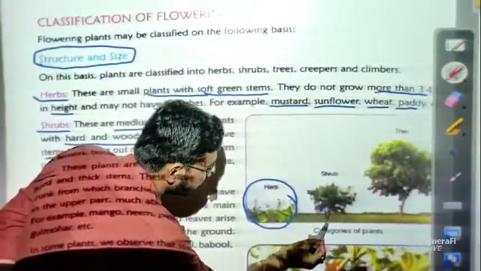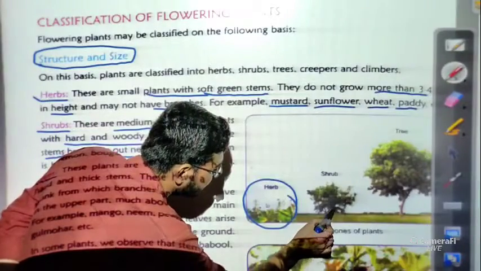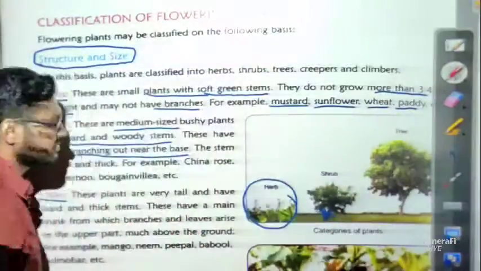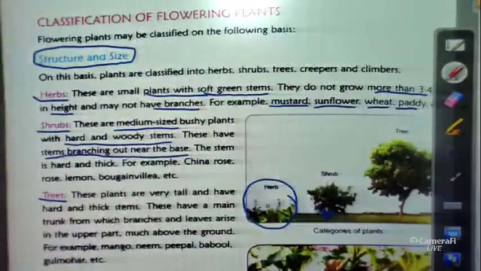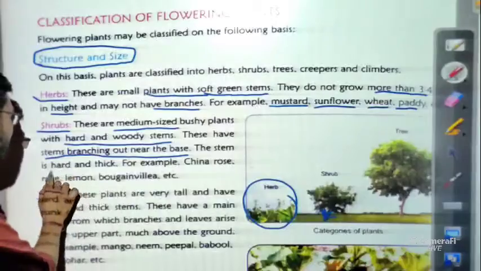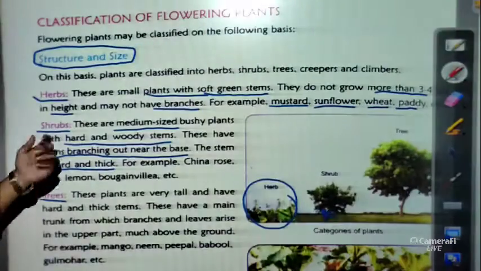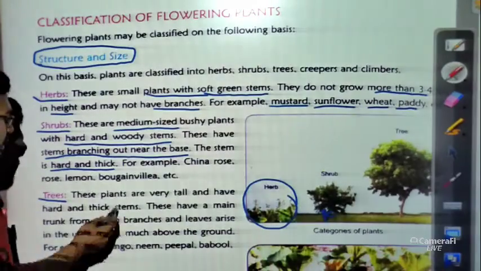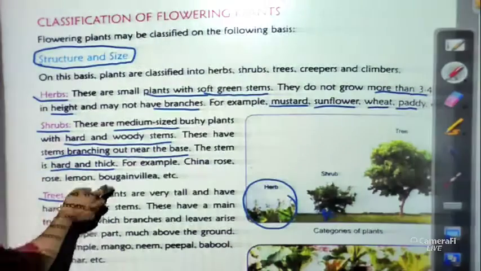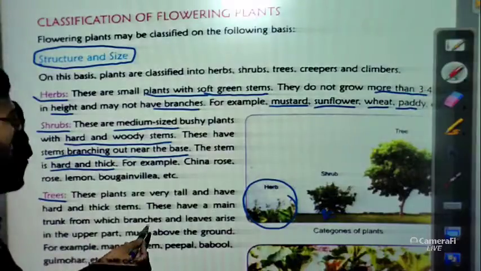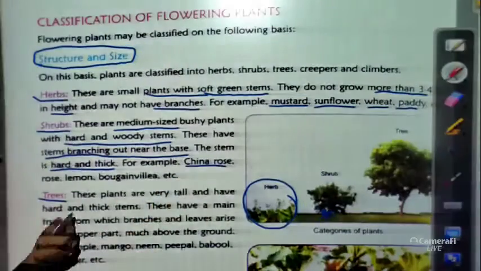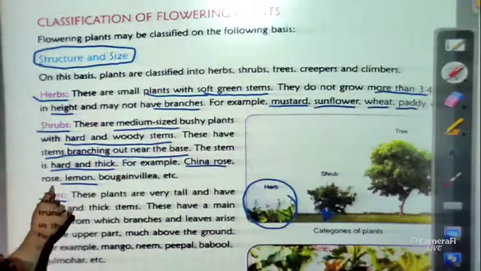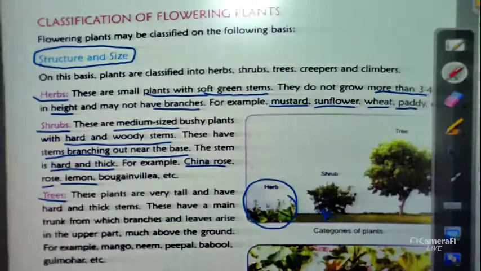You can see here that if this is the base, the branches are going like this. You can see these are the branches, so branches are all over there, and the stem is hard and thick. In the case of herbs, we have seen the branches are not so hard, but in the case of shrubs, the branches are harder than the herbs. Now what are the examples? Examples are China rose, lemon. So these 2-3 examples are there.